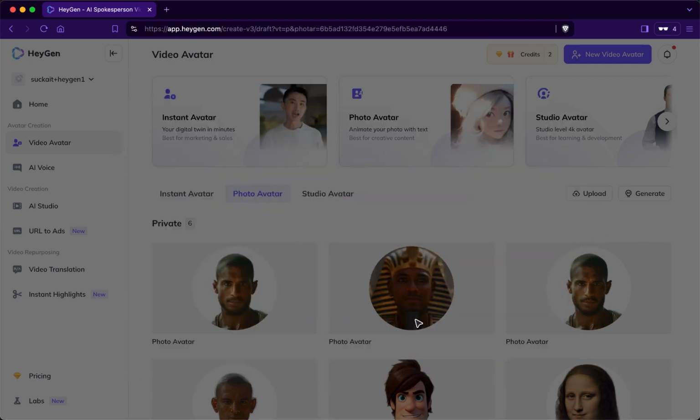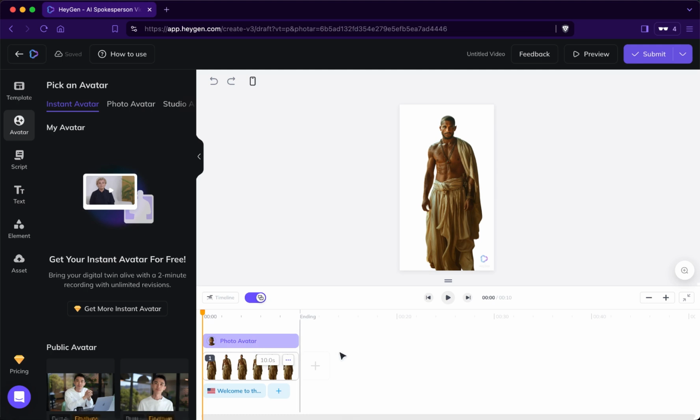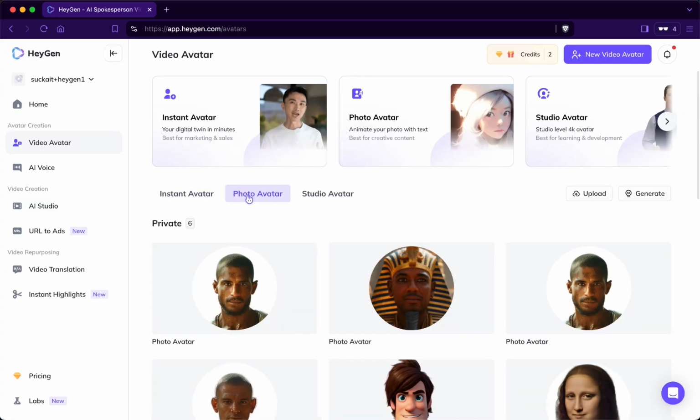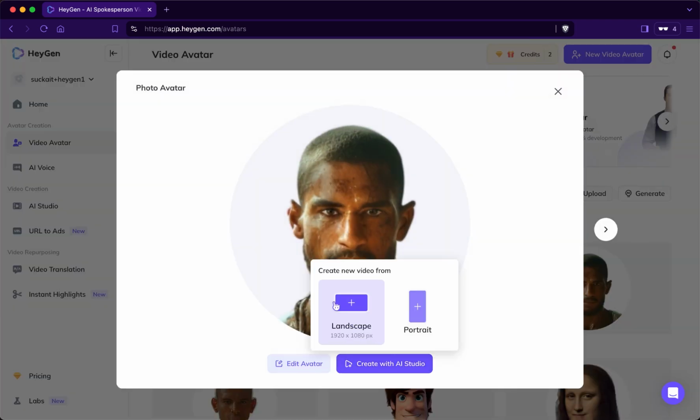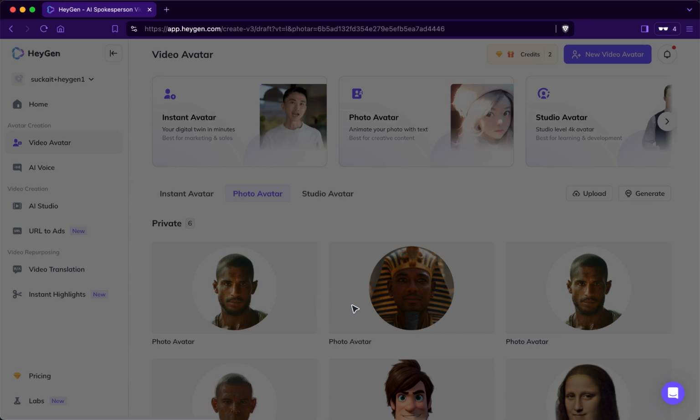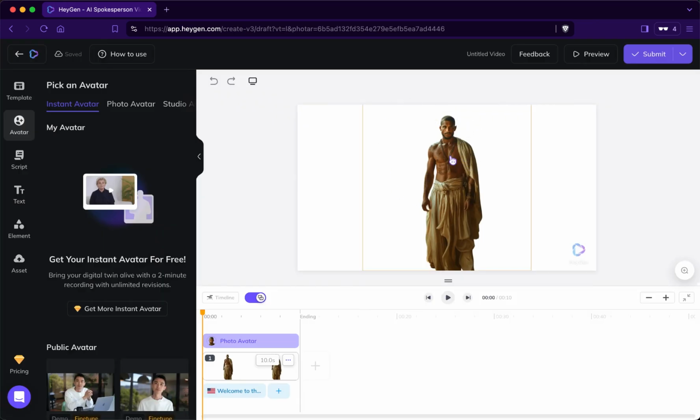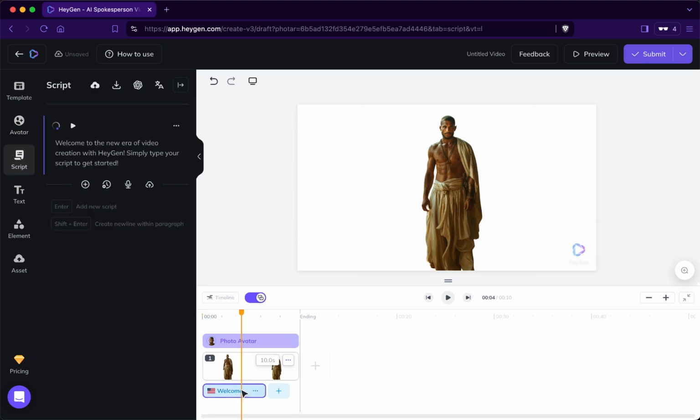So when you press on portrait, it's going to show you this video editor here. Notice that we are going to see this watermark. So technically you could go back. Let's go back and let's go again on photo avatar, press on here, create with AI Studio, this time in landscape. So we could crop in our video editor just to this size and you wouldn't even see this watermark. Let's continue with this. Next, we will have to put in our text.